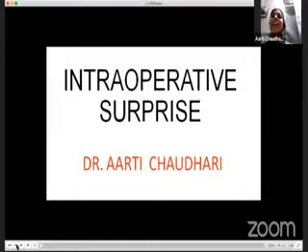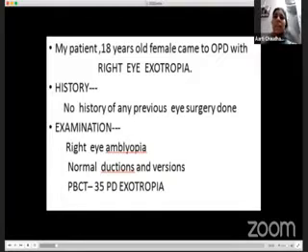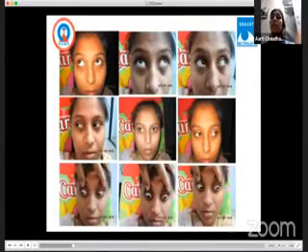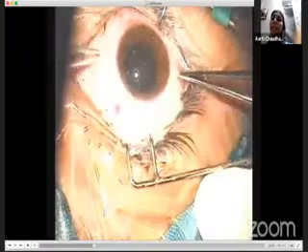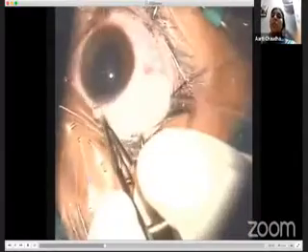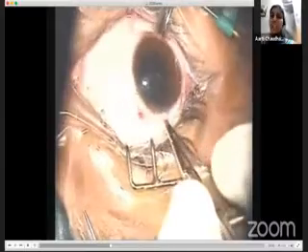So, hello everyone. Here is a case I am going to present. She is an 18-year-old female with right eye exotropia. We elicited the history for previous surgery. There was no surgery done. So it was amblyopia in the right eye. We decided to do lateral rectus recession and medial rectus recession. As a routine procedure, we started recession first.